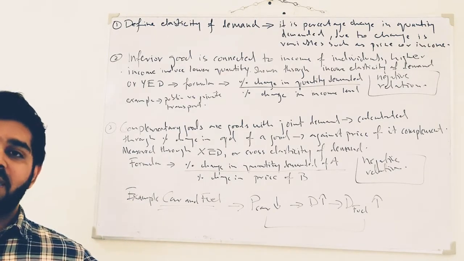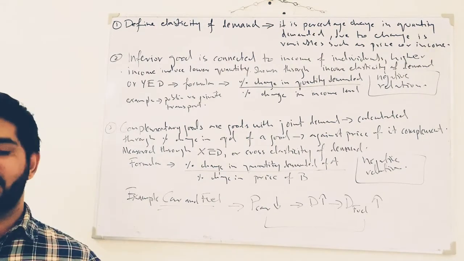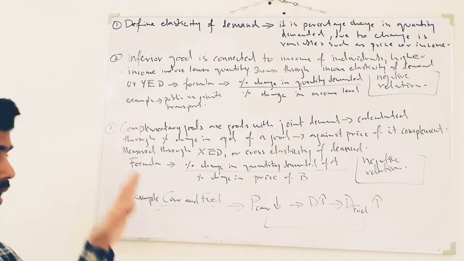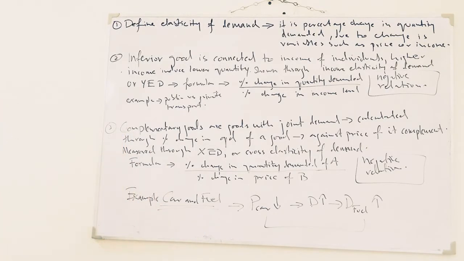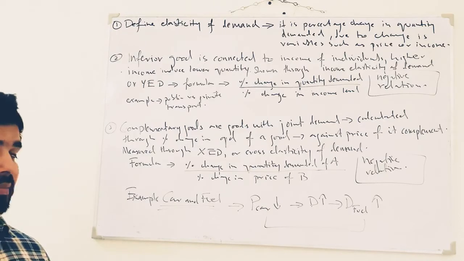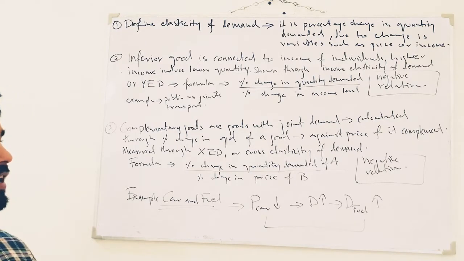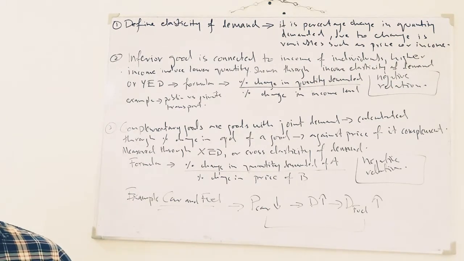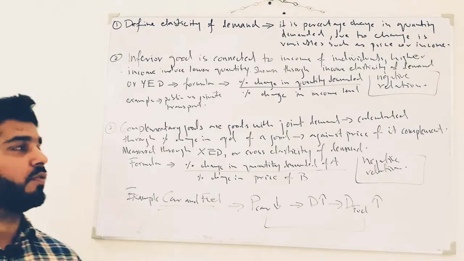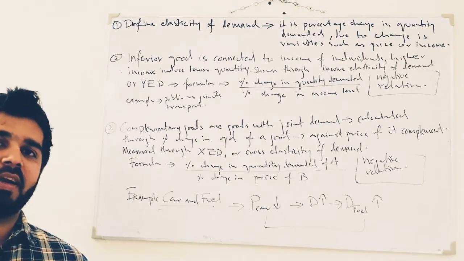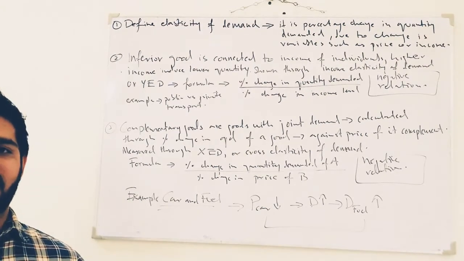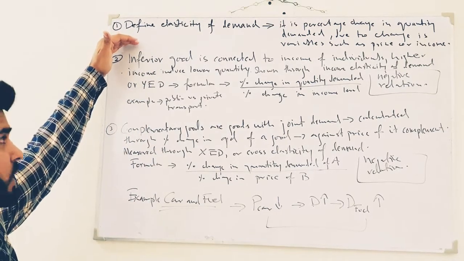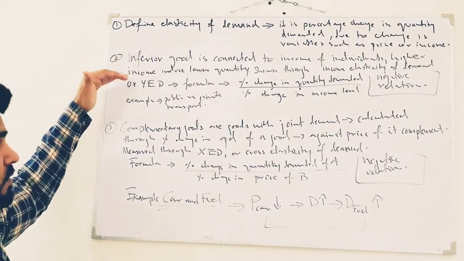So first of all, we'll give the brief definition of what is elasticity of demand. Remember, we are not only talking about price elasticity of demand or income elasticity of demand or cross elasticity of demand. We are talking about the overall picture of elasticity of demand. So we'll write that it is a percentage change in quantity demanded due to the change in the variable, which includes such as price or income, etc. So you'll give a generalized definition of the elasticity of demand rather than connecting it only with price or income. Now the next part, this is for like 2 marks. All right, so now we'll answer the question for the rest of 3 and 3 marks.